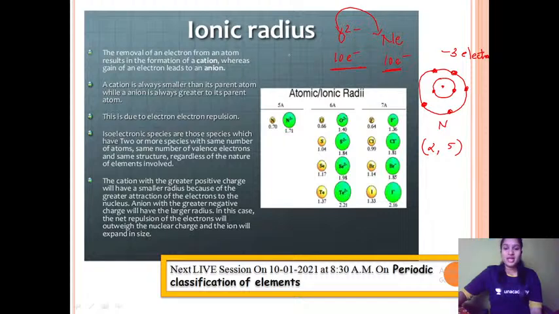Likewise, if I take F minus, fluorine with a negative charge. Fluorine atomic number is 9. A 1 minus charge means it has accepted 1 electron. So I can say it has a total of 10 electrons. So now I will say all these 3 are isoelectronic with each other. If they have the same number of electrons, then we say they are isoelectronic with each other. So this is the concept for today.